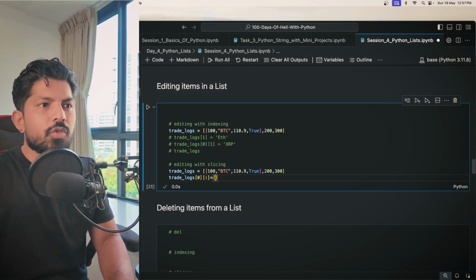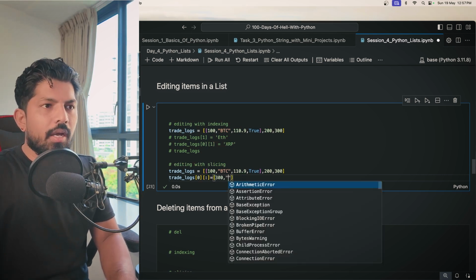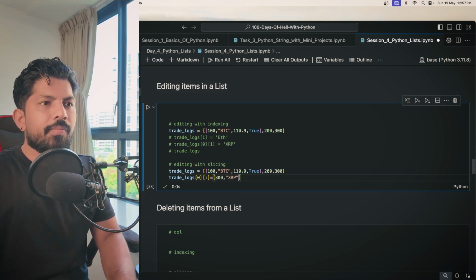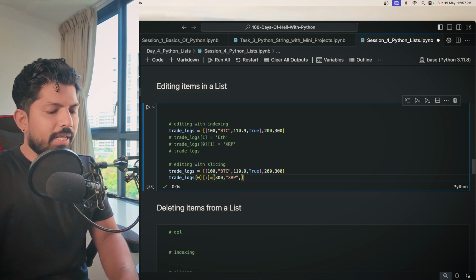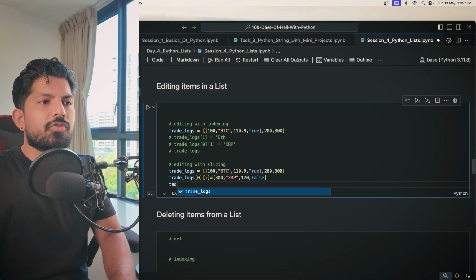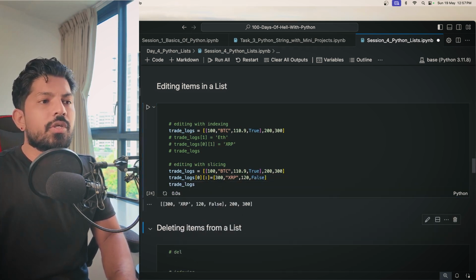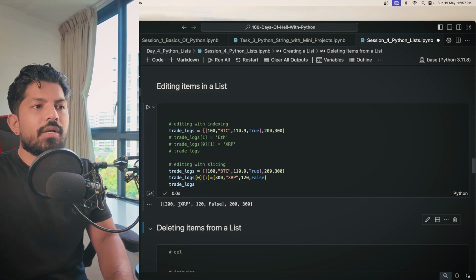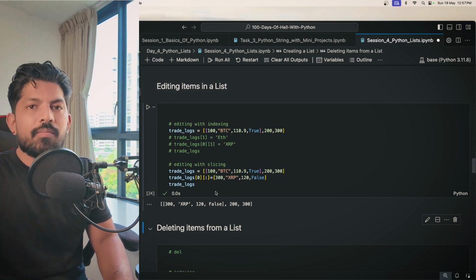So it will be a list. I'll give 300, and then at the place of BTC, I can give, let's say, XRP. Then at 1110, I'll give 120, and at true, I'll give false. Okay. And then I'll just print this list. So I'll get the values as 300, XRP, 120, and false. So this is how you can use slicing while editing.